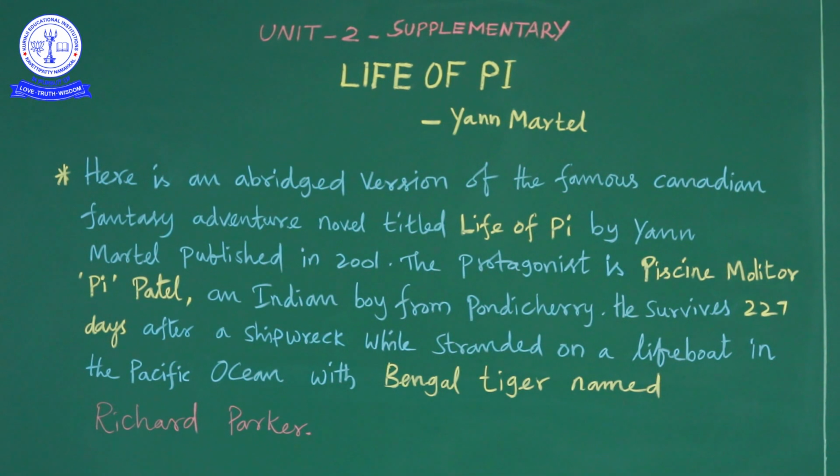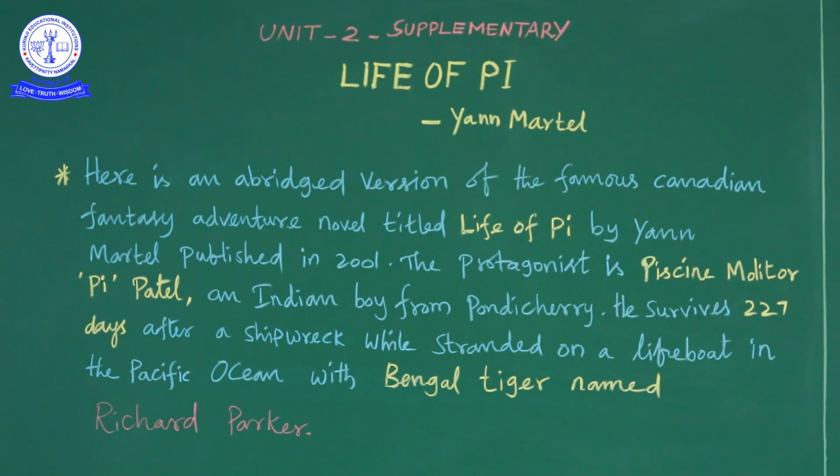Martel studied philosophy at Trent University in Ontario and later spent a year in India visiting religious sites and zoos. His first 3 books received little critical or popular attention, but with the publication of Life of Pi in 2001, he became very famous.